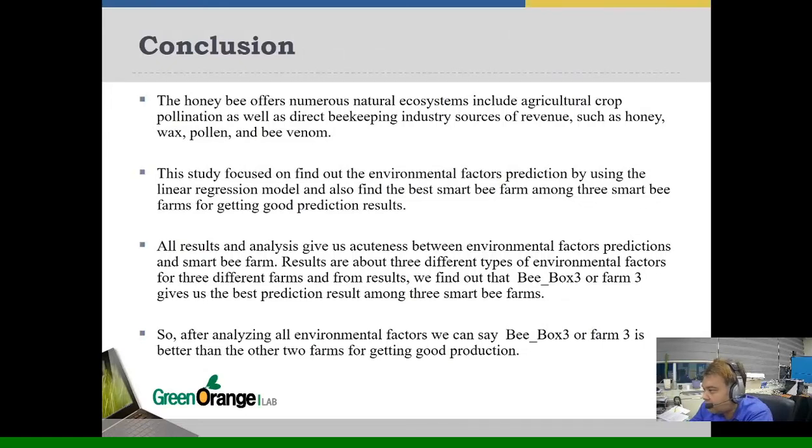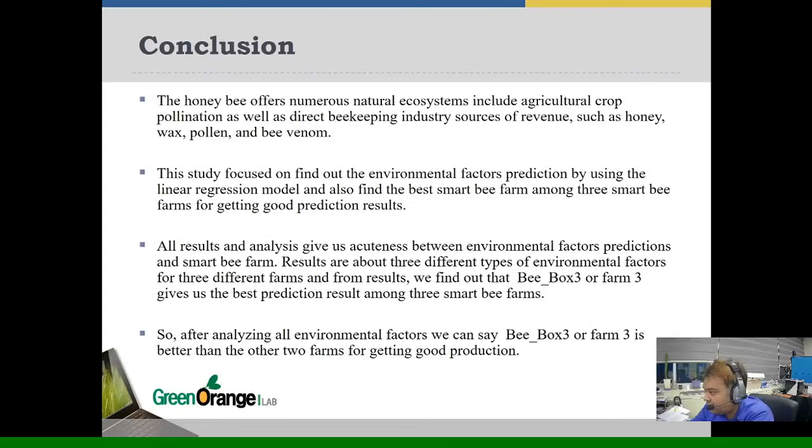Conclusion. The honeybee offers numerous natural ecosystem benefits, including agriculture, crop pollination, as well as direct beekeeping industry source of revenue, such as honey, wax, pollen, and bee venom. This study focused on finding out the environmental factors prediction by using the linear regression model and finding the best smart bee farm among 3 smart bee farms for getting good prediction results.